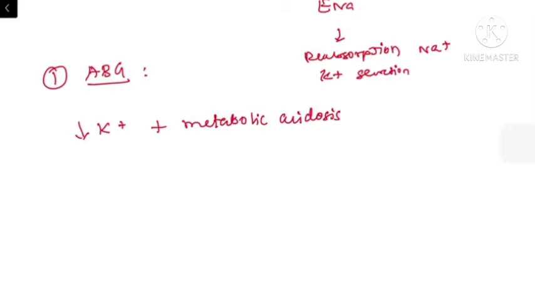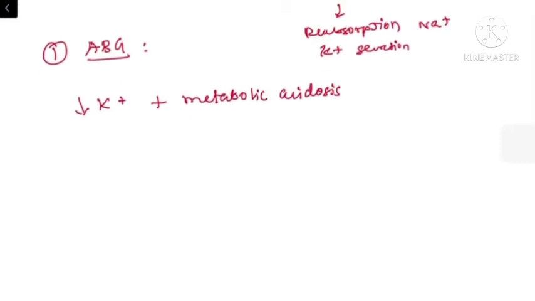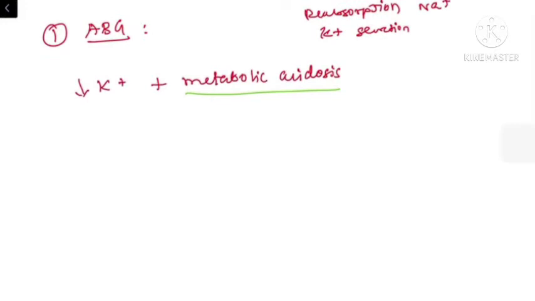If the patient has hypokalemia along with metabolic acidosis, this is a rare phenomenon, because we have already discussed that most patients with hypokalemia will have metabolic alkalosis, but there are a few patients in whom metabolic acidosis can be associated with hypokalemia. The most common etiology is renal tubular acidosis. In renal tubular acidosis, proximal and distal type, excessive bicarbonate is lost. So bicarbonate loss will be excessive in the kidney.